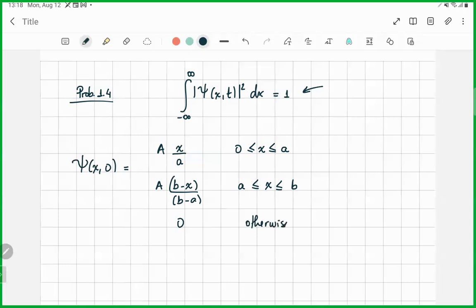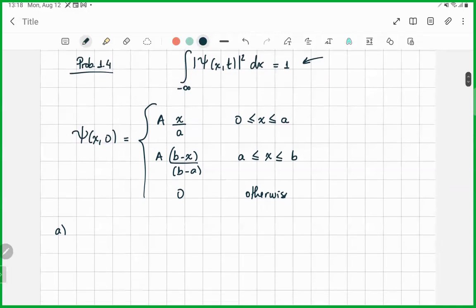Question A of this problem is: normalize this wave function. So check that it is normalized. What are we going to do? We are going to put this wave function, but always remember the absolute value squared of the wave function, the probability density, inside this integral, and check what we get. What we want is 1. That means it is normalized.